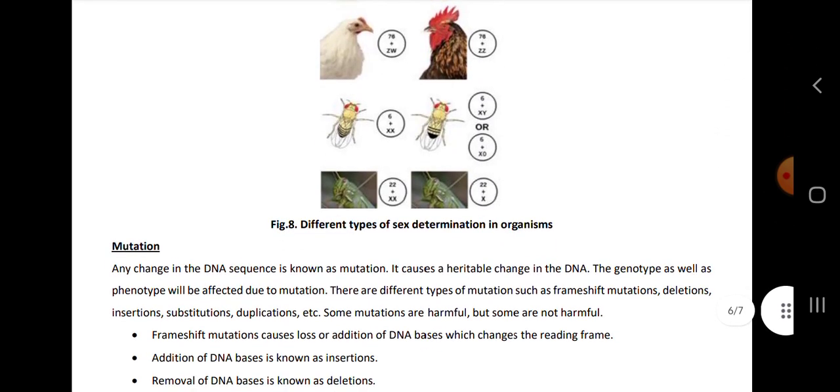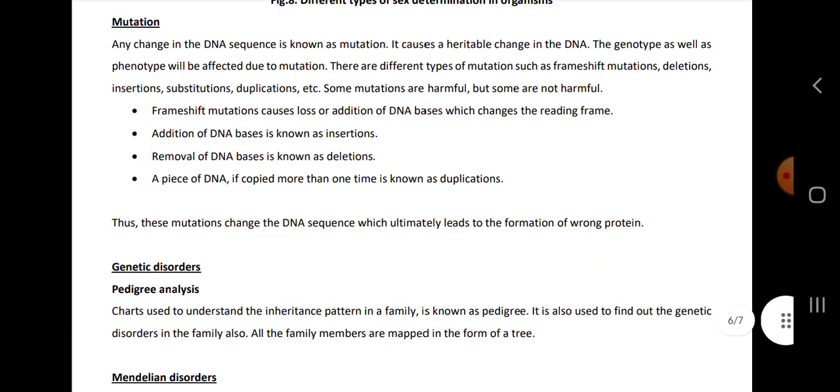Then comes the mutation. Any change in DNA sequence is known as mutation. It causes a heritable change in DNA. Genotype as well as the phenotype will be affected due to mutation. There are different types of mutations such as frame shift, deletion, insertion, substitution, duplication, and etc.